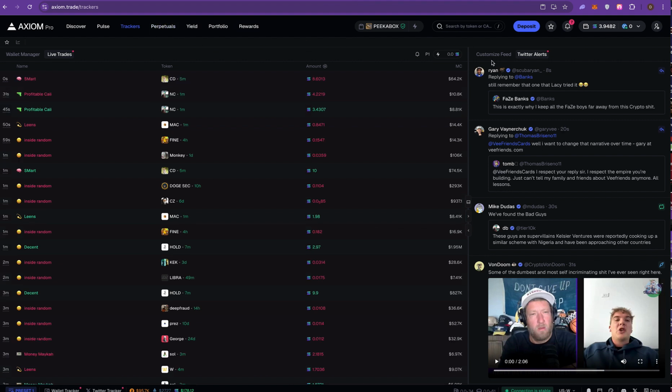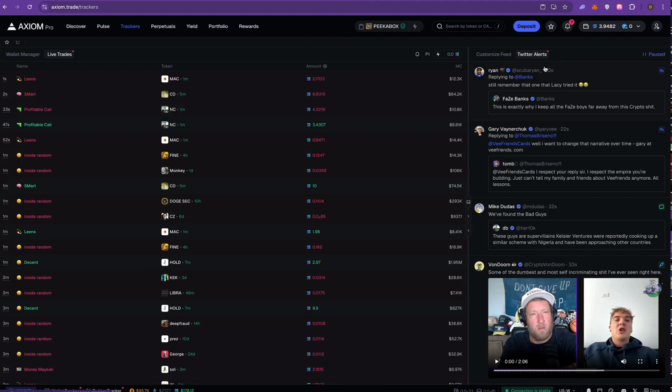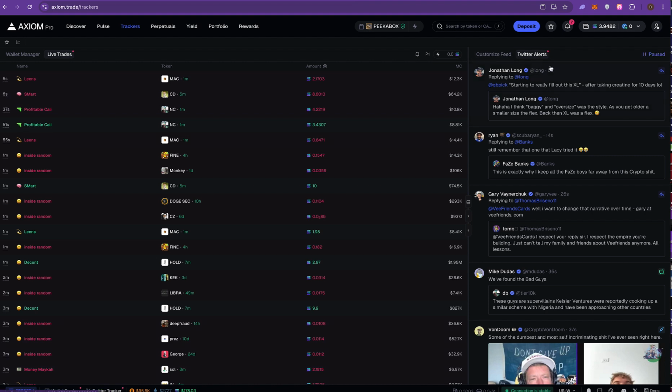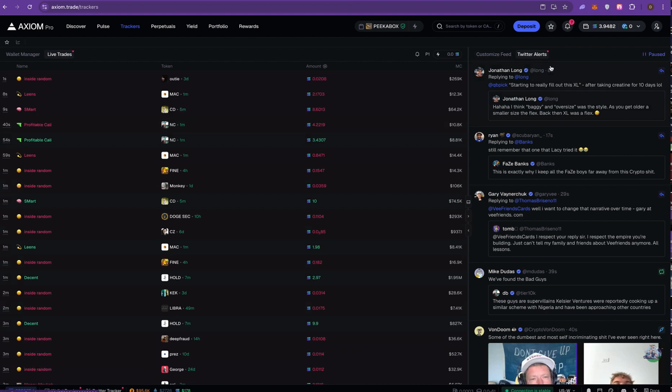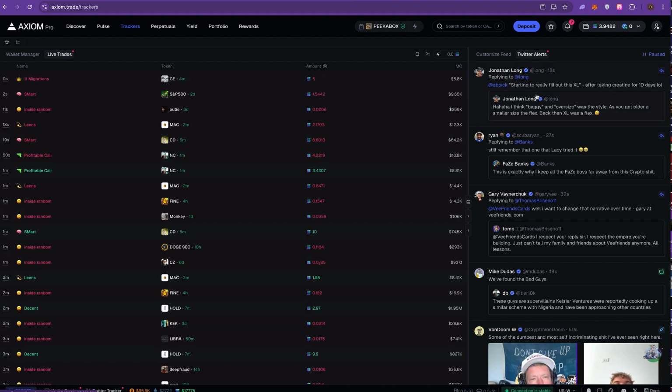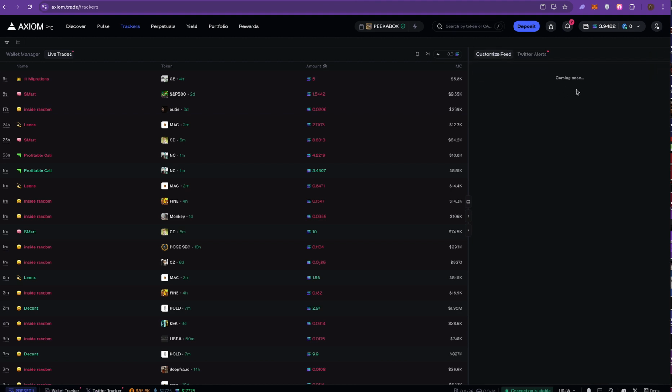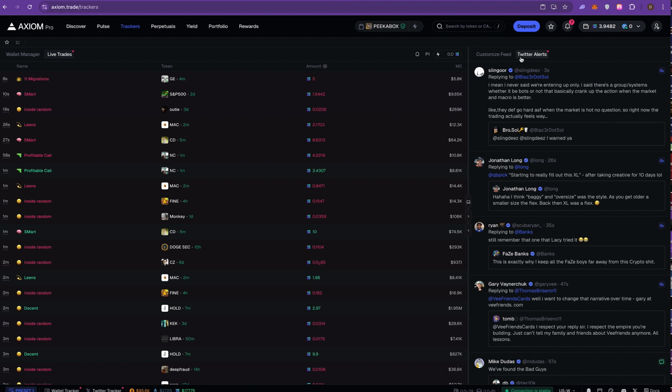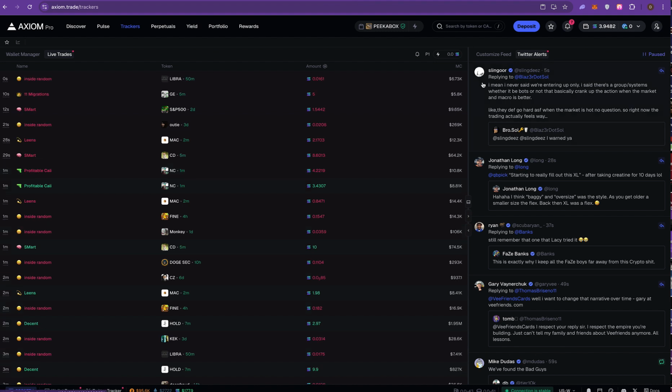Also, they got a Twitter tracker built into Axiom as well. It's a free Twitter tracker, but the catch is you have to trade at least 5 Solana on here. I already traded 5 Solana worth on here because, like I said, we're always trading all day. Once you trade 5 Solana, it unlocks this free Twitter tracker. So if you don't have access to one, it's right here. But I noticed it says customized feed, but when you click it, it says coming soon. So it's pretty much like the one on BullX. It's just like a default Twitter tracker.